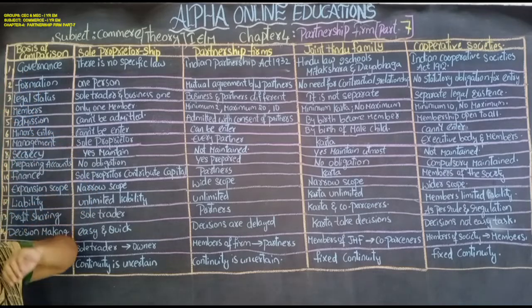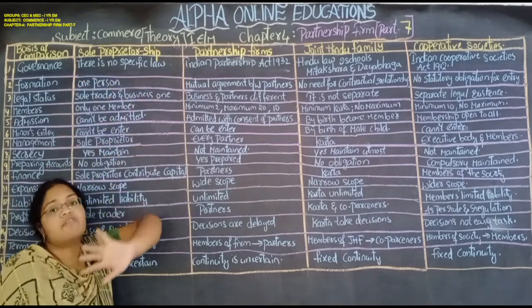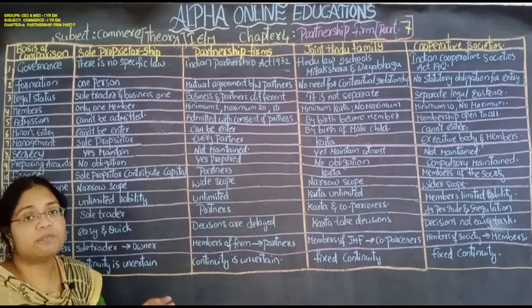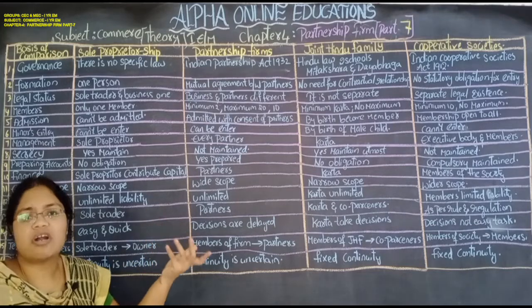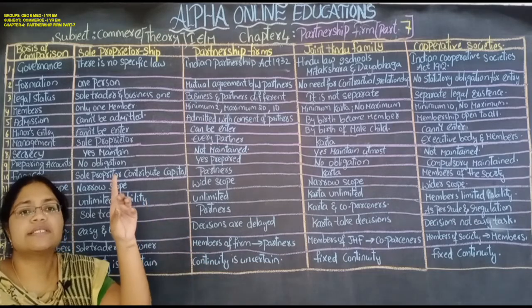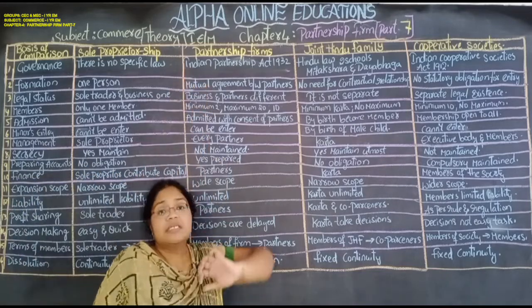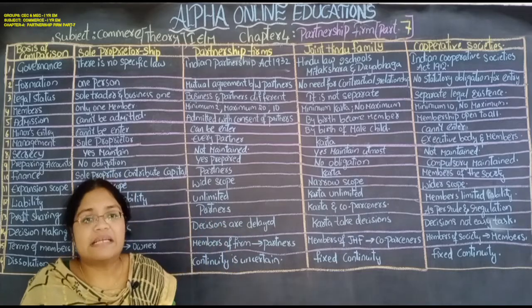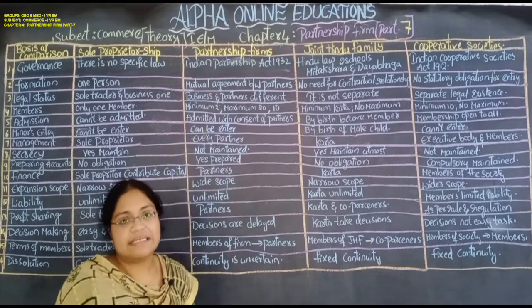Governance: see how these businesses are formed. First one is, there is no specific law for the formation of a sole proprietorship business. It is just started by a single person, that is the sole proprietor or sole trader. Partnership is started with the law, that is the Indian Partnership Act 1932.